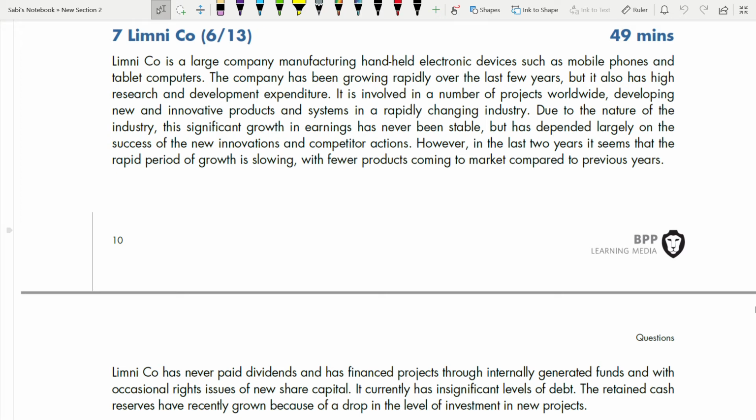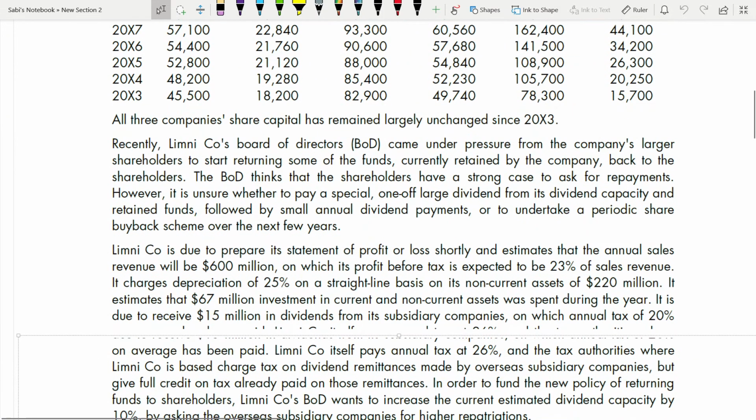Question 7. So in this question, what are we going to discuss? This is from your part A, right? We are going to discuss the dividend capacity. Mostly the dividend capacity. We are going to talk about dividends. So today's question is on dividend capacity. Let's go through the requirements first, right?